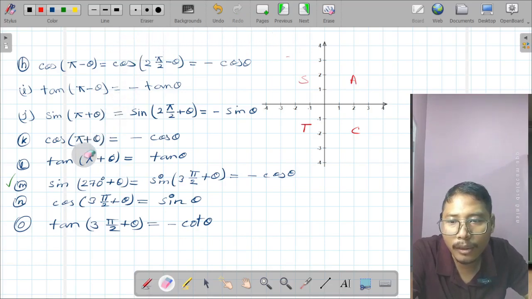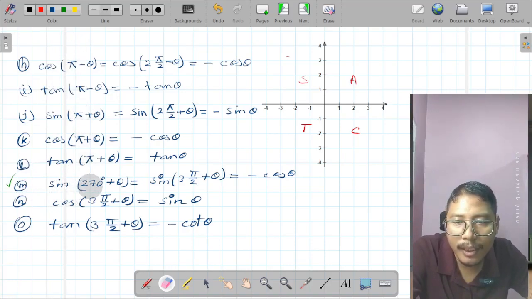Now at last I take one example. Yeah, I take this example, the number M relation. What is that? Sine of 270 degree plus theta.